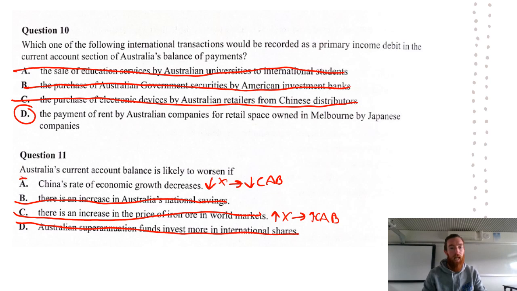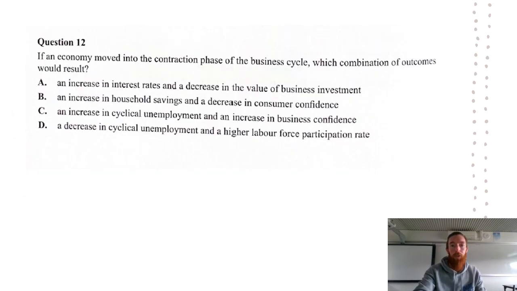So it ends up being A if China's rate of economic growth decreases. On to question 12. If an economy moved into a contraction phase of the business cycle, which combination of outcomes would result? So in a contraction phase, there would not be an increase in interest rates because we're going to want to stimulate the economy. So we can rule out A straight away.